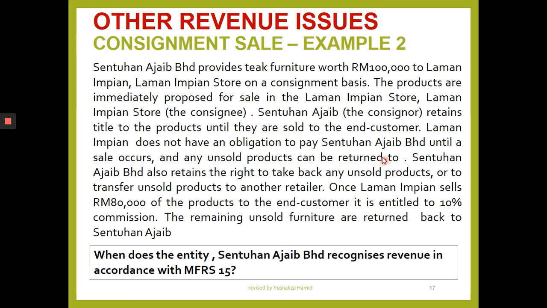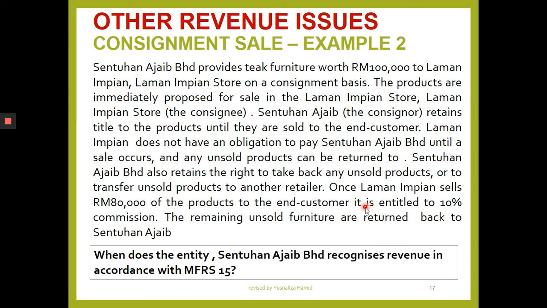So as consignor, Sentuhan Ajaib retains the right to take back any product. They agree to that, or to transfer any product to another retailer, should Laman Impian not manage to sell to the end customer. Let's say Laman Impian sells 80,000 of the product to the end customer.